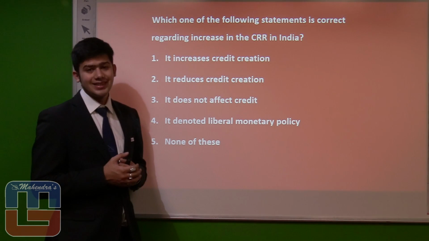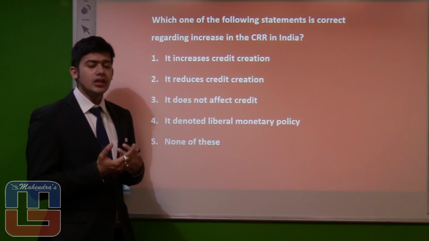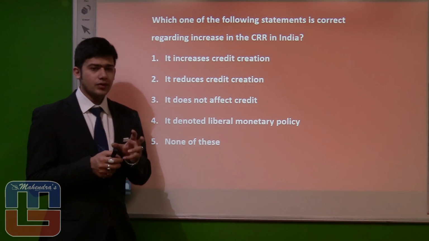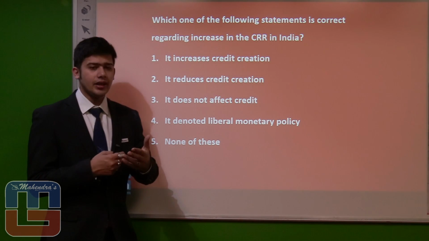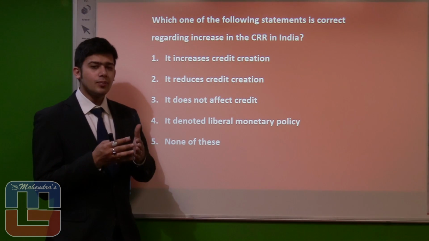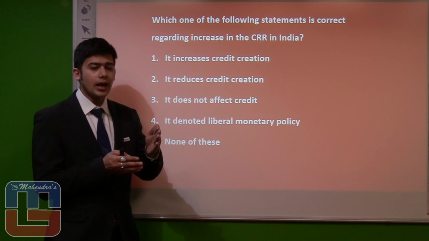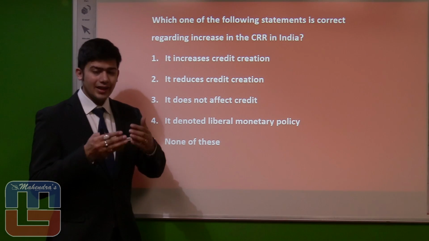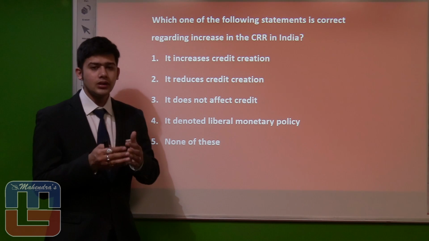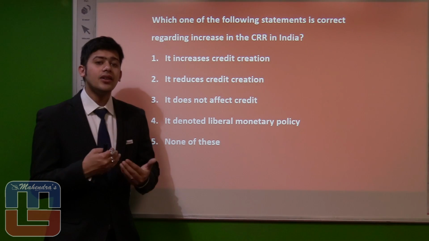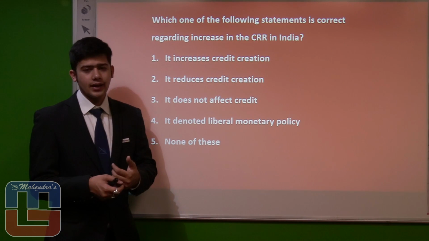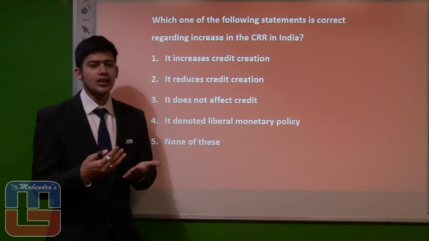Which one of the following statements is correct regarding an increase in the CRR in India? Now let's gauge what is the effect of CRR in a bank and then in India. If the share amount that is deposited with the RBI increases, the amount of credit creation would decrease because the bank would have less deposits with itself. But if the CRR decreases, more amount would be given back to the bank itself, thereby increasing credit creation.